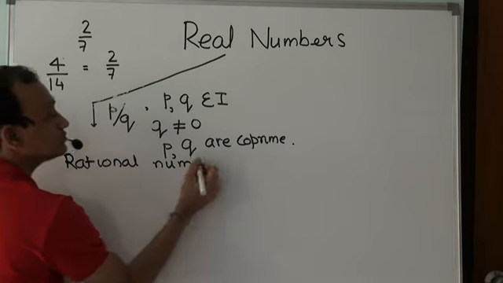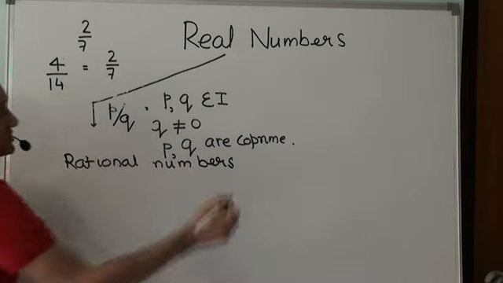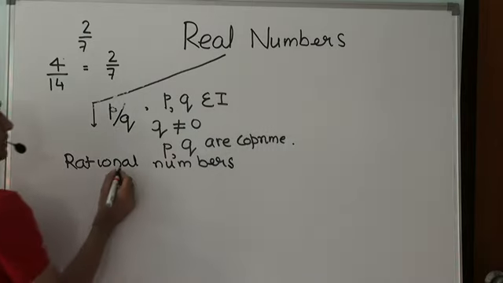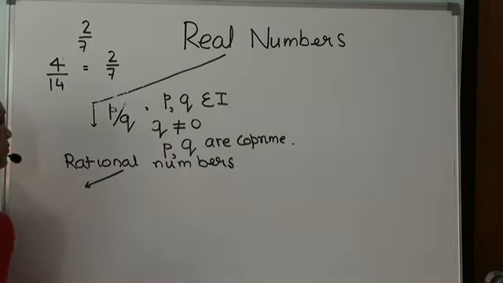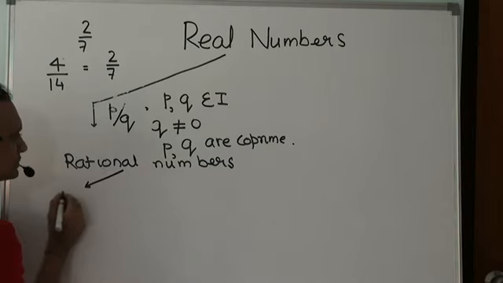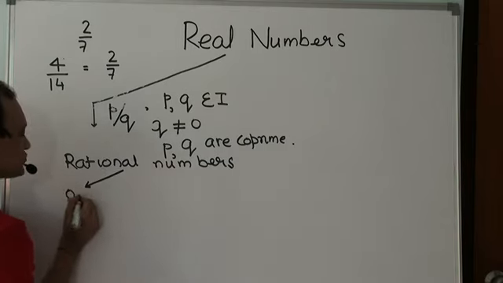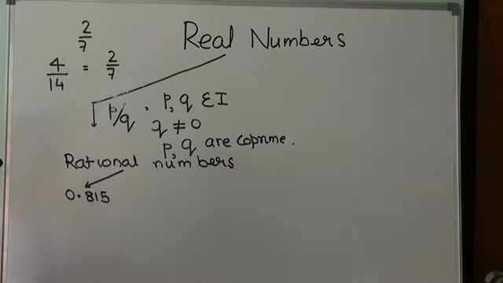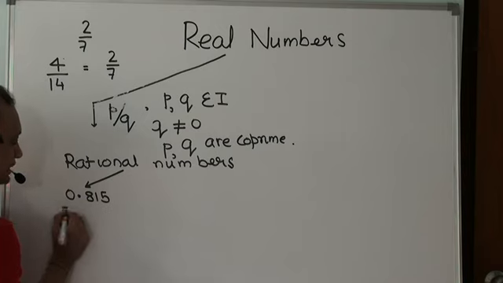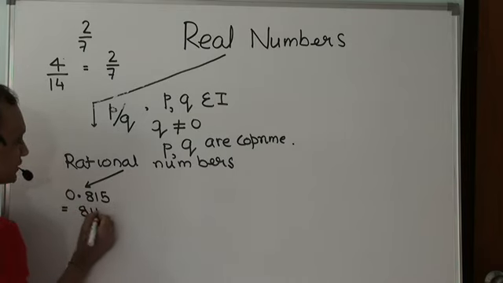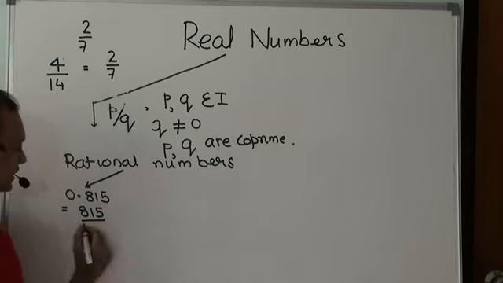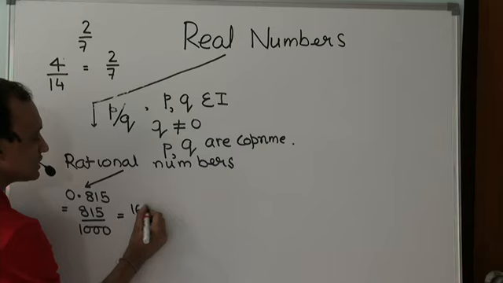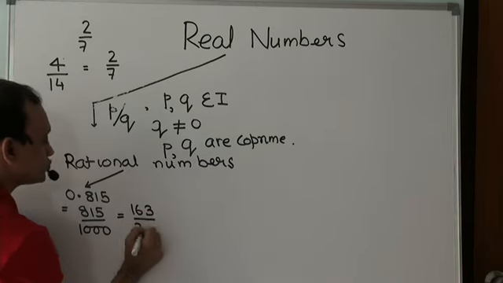Now, when it comes to rational numbers, there are two categories. Let me give you an example, 0.815. What's special about this number? This number is 815 divided by 1000, which is 163 divided by 200.